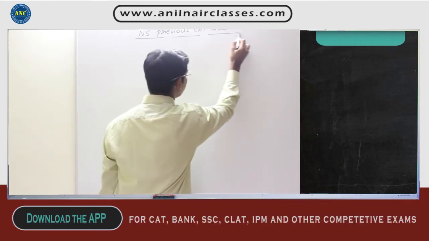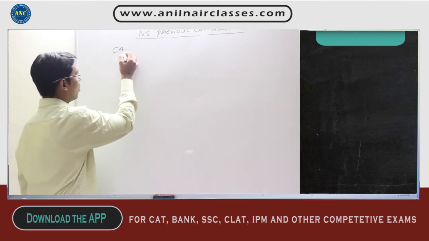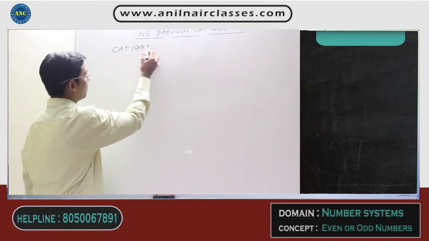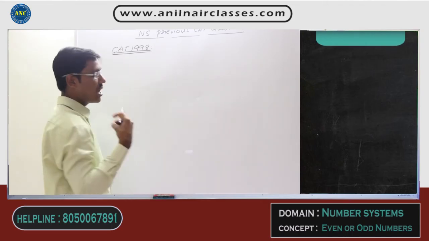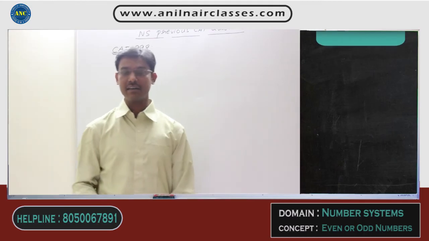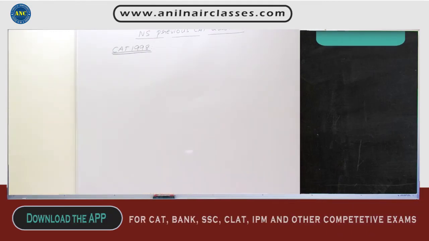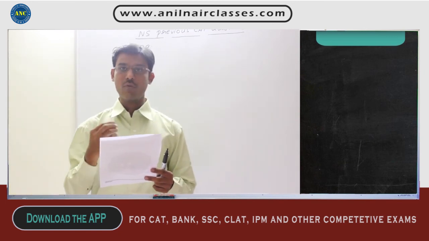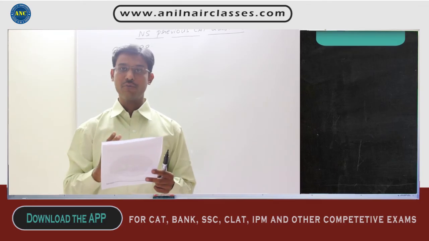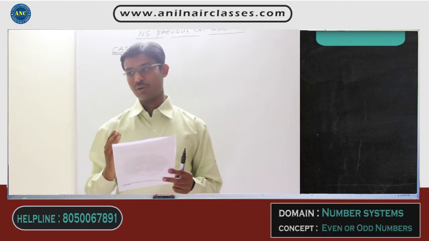It's a very interesting topic. Now listen to this carefully. Let us start with the CAT 1998 paper. We will slowly move on to the next level papers, or the next year papers. Let us first start with the CAT 1998 paper. Now please see the sheet, sir. If you see the sheet, there is a good number of questions which came in CAT 1998. Let us solve them one by one to understand how beautifully and easily we can solve CAT questions, without using a pen also in some of the questions, right?